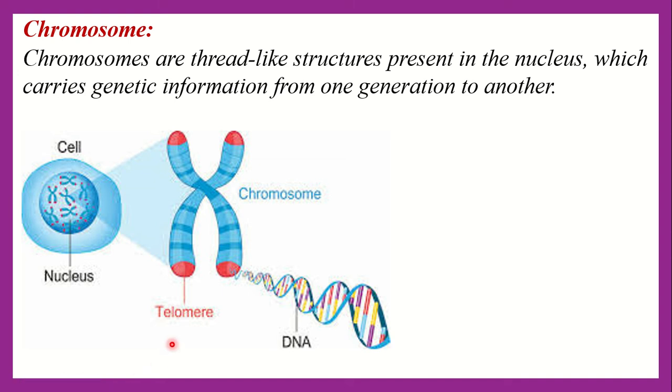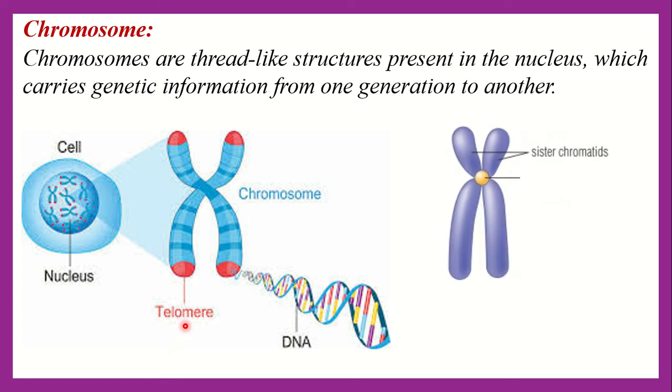These are only visible when a cell is about to divide into two, that is during the prophase stage of cell division. Each chromosome consists of two parts, that is chromatids and centromere. Everybody see the figure.